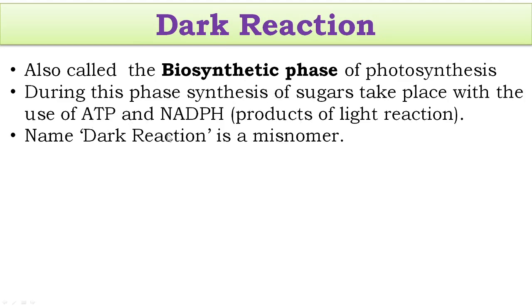So ATP and NADPH, which are produced during the light reaction of photosynthesis, are used during the dark reaction to produce sugars. The term dark reaction is a misnomer. It does not mean that the reaction occurs in the dark. The reaction which produces sugar does not occur in the dark.